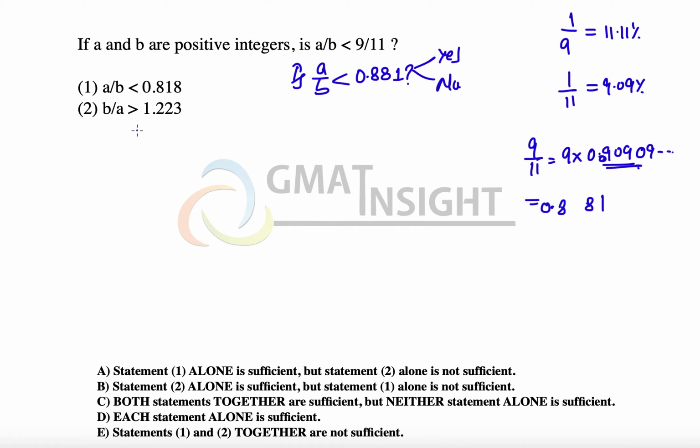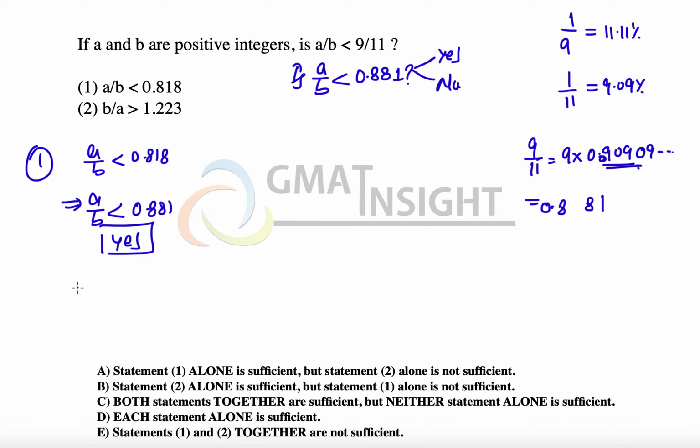Now the first statement says that a over b is less than 0.818. If 0.818 is already smaller than 0.881, that means that a upon b will definitely be less than 0.881 as well. The answer to the question is yes, using the first statement alone, and therefore we say that the first statement alone is sufficient to answer the question.